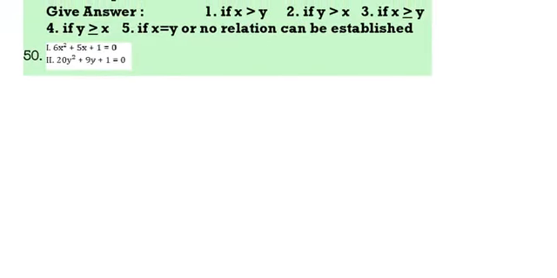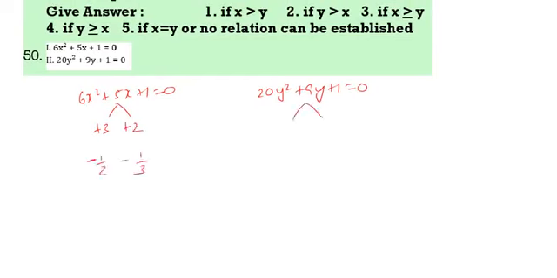6x square plus 5x plus 1 is equal to 0. 20y square plus 9y plus 1 is equal to 0. Here you can take plus 3 plus 2. Minus 3 by 6. That is minus 1 by 2, minus 1 by 3. Here you can take 4 and 5. So minus 4 by 20. That is minus 1 by 5, minus 1 by 4. So clearly x is less than y.